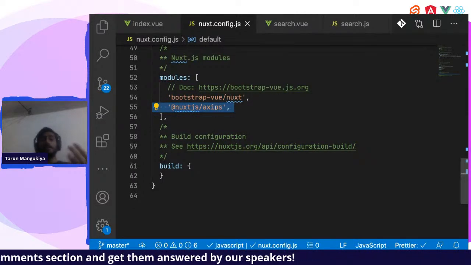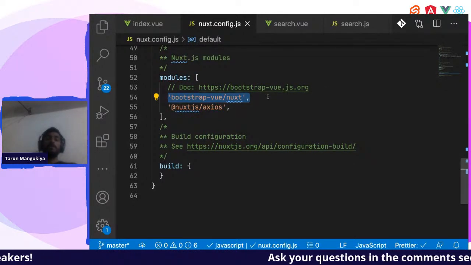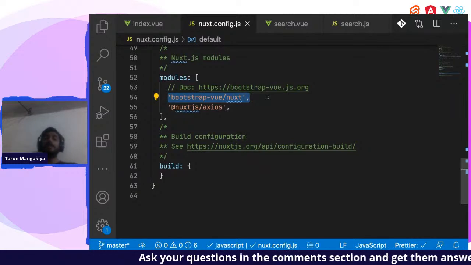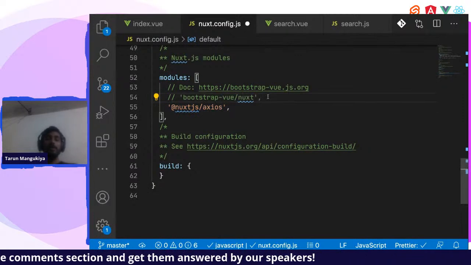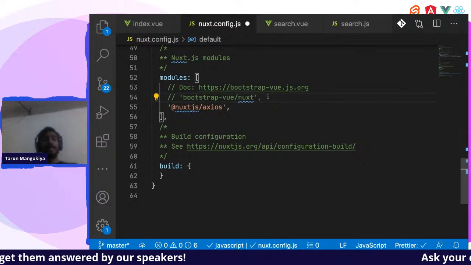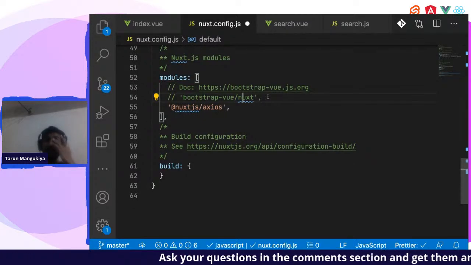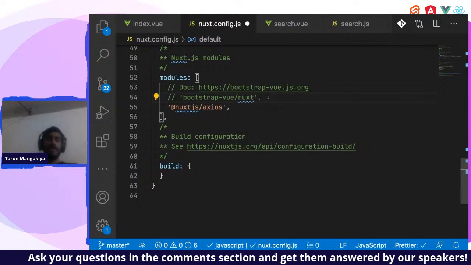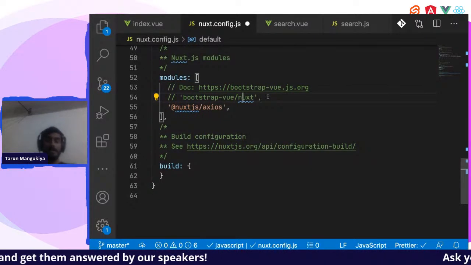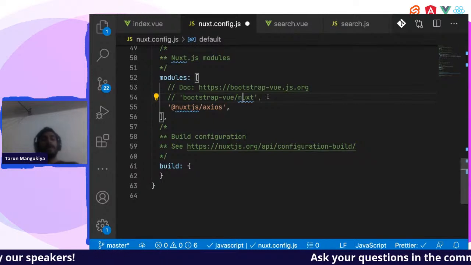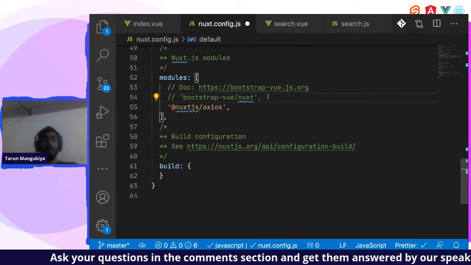Even what I do is, I don't use Bootstrap Vue directly. I usually import all the components of Bootstrap Vue manually inside my Vue files. I just have the grid as global. I don't do this, right? I write the CSS separately, and then also optimize those CSS files. Let's say I do not use tables on my side, then I just remove those tables. If I don't use cards on my side, then I use cards as CSS files, right? So as far as possible, use modules only in the cases which are globally used.